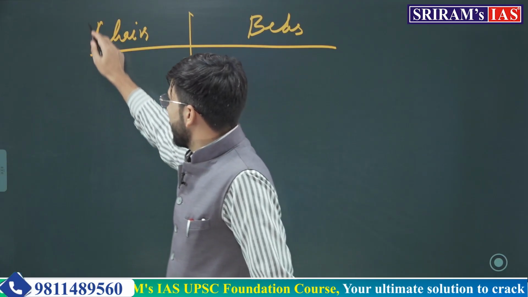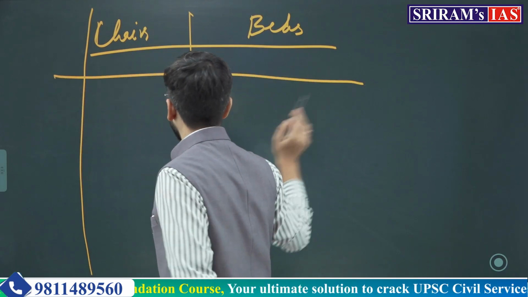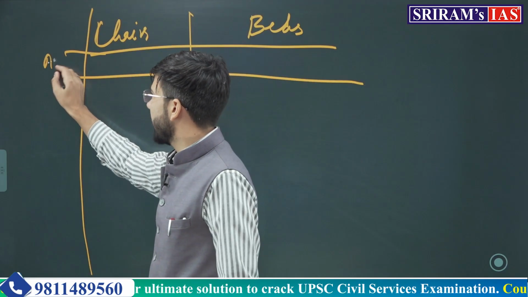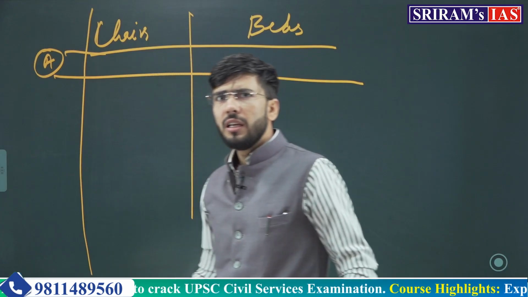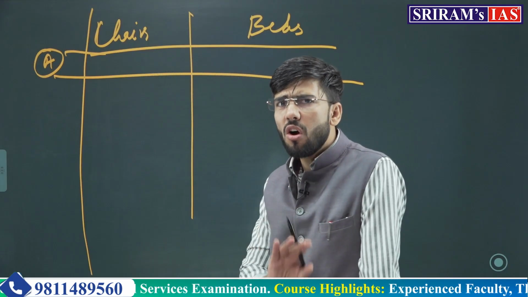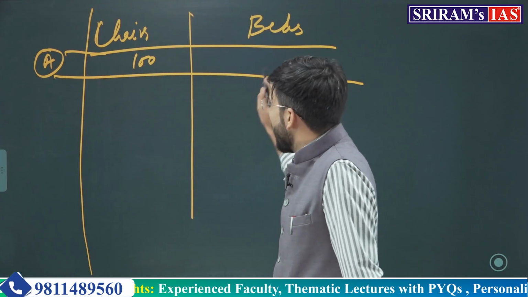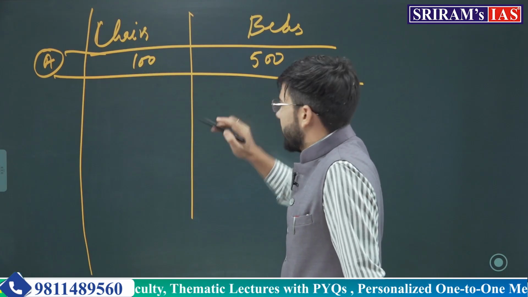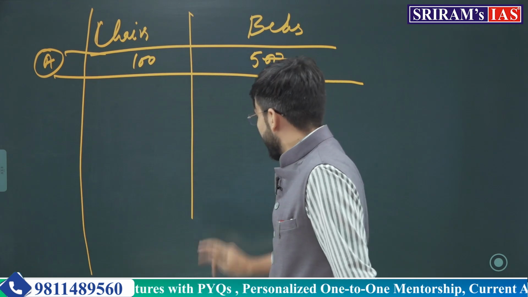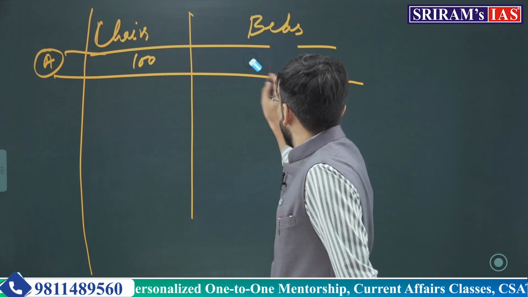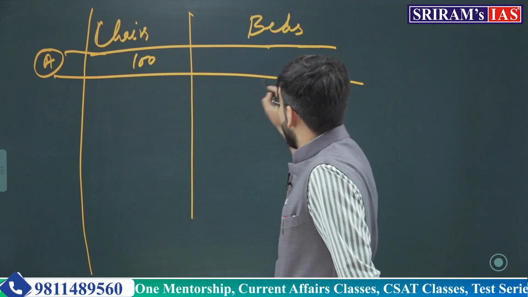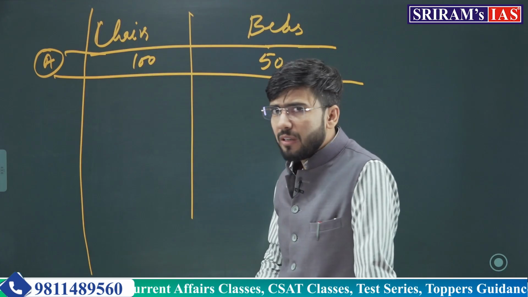But the production possibility curve says that if he starts at position A, he can use all the wood and make 100 chairs and 50 beds.